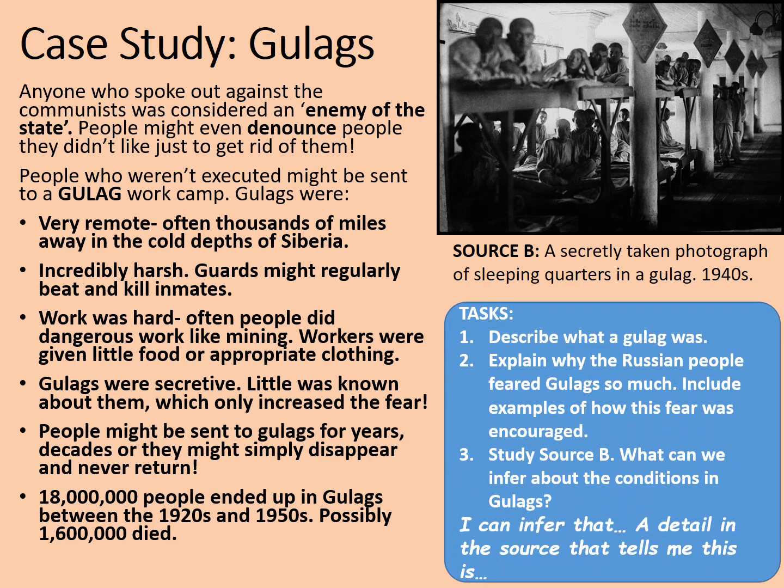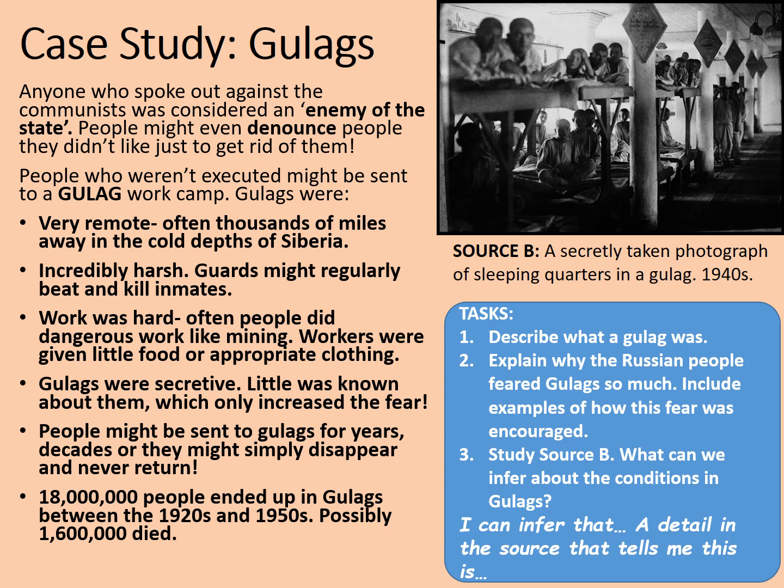Source B is a secretly taken photograph of sleeping quarters in a gulag in the 1940s. The fact that this was taken in a hurried and secretive manner goes some way towards explaining why it's such poor quality. Indeed, there are relatively few photographs that exist of the Gulags while they were in operation.